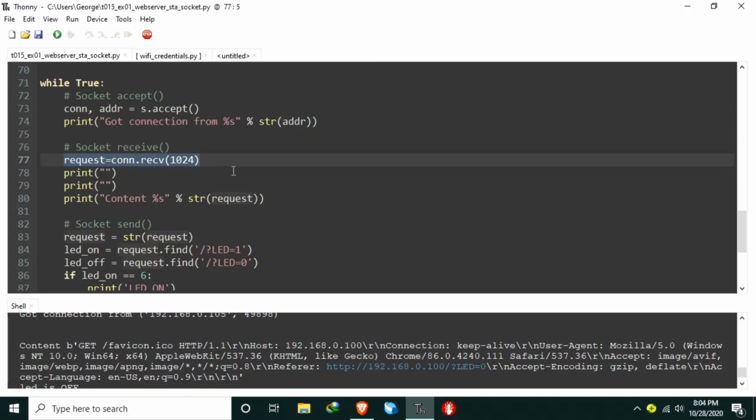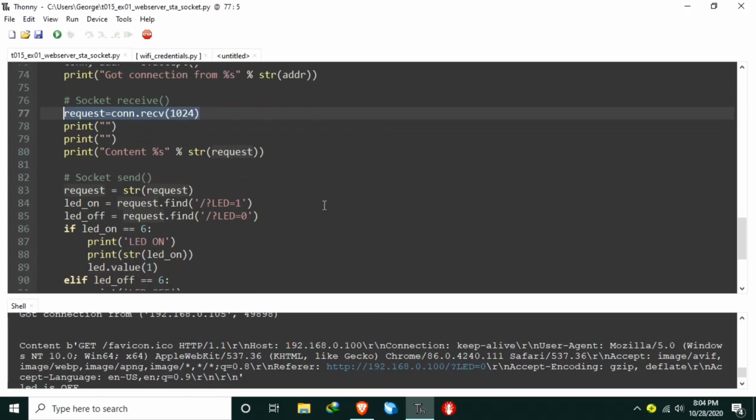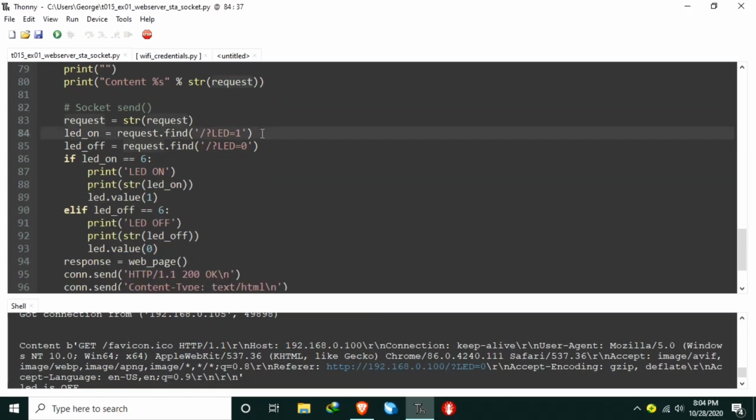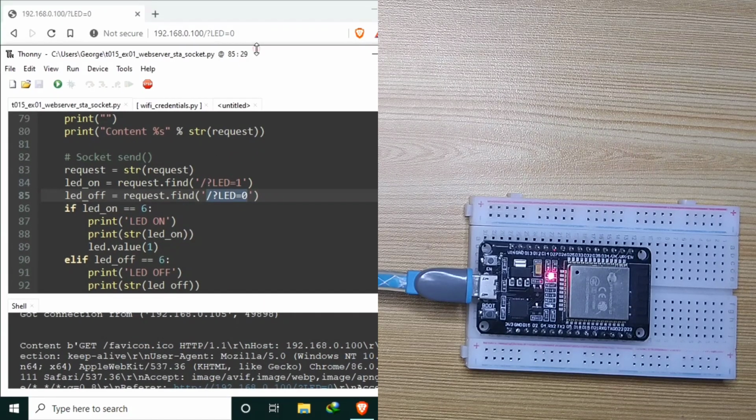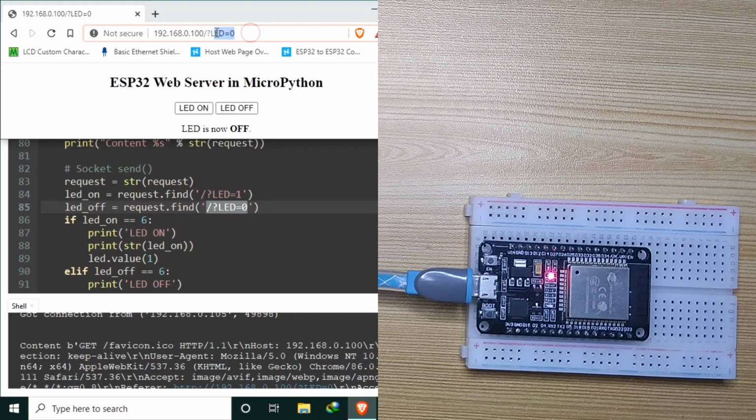Then to check which button is pressed, we are checking the URL requested by the client here. So we are basically checking if the URL has this string, which is this one.